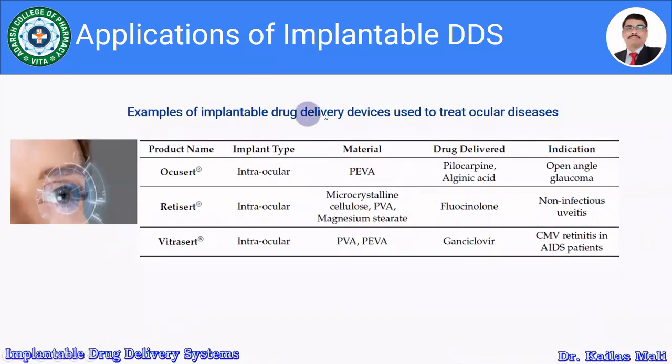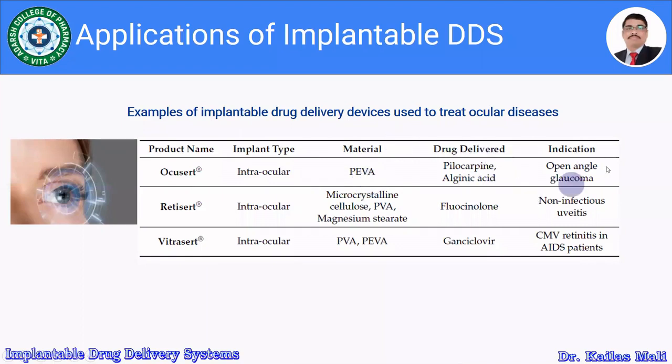Examples of the implantable drug delivery devices used to treat ocular diseases and certain ocular infections. For example, the Occusert is intraocular and contains the polymer PEVA, and the drug delivered is pilocarpine.